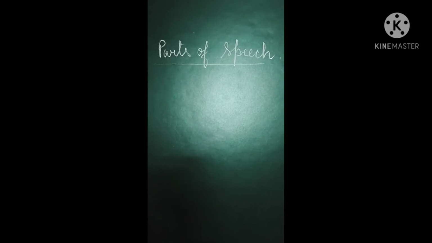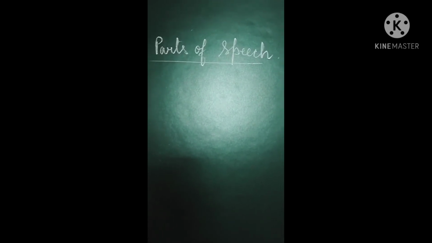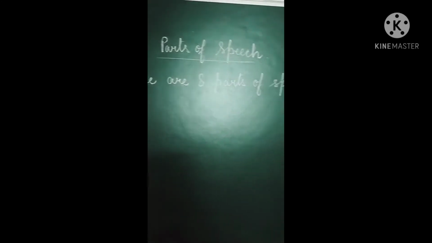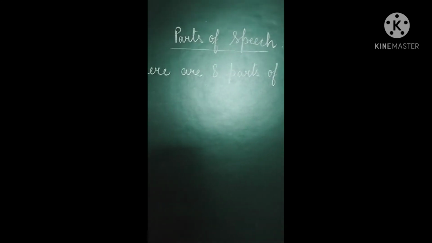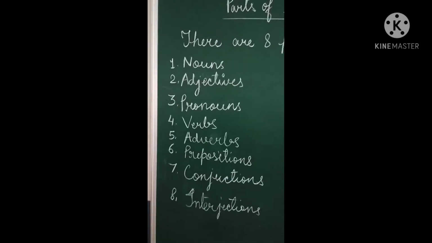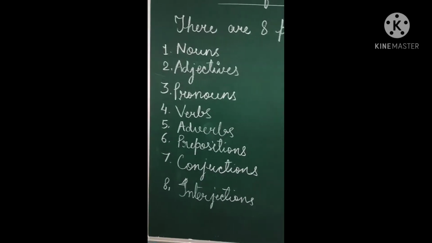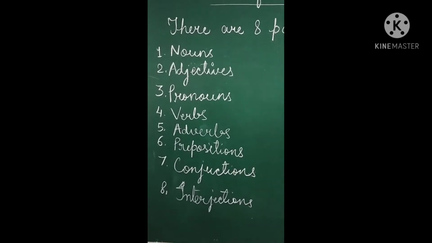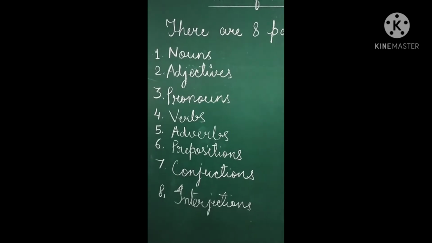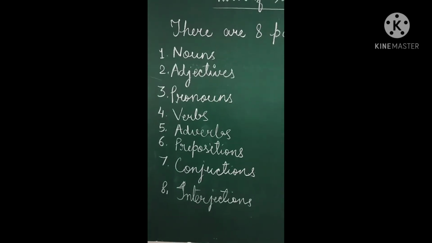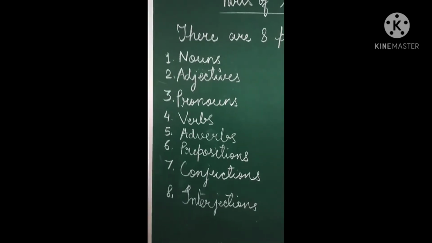See children, we have studied parts of speech. There are 8 parts of speech. And what are those 8 parts of speech? They are nouns, adjectives, pronouns, verbs, adverbs. 6th one is prepositions, 7th conjunctions, and 8 is interjections.